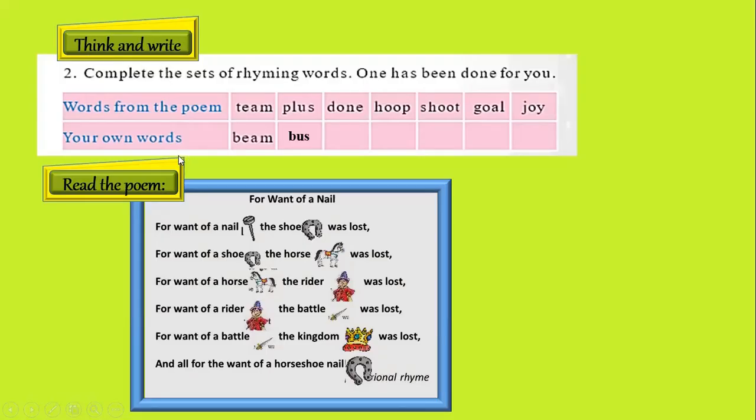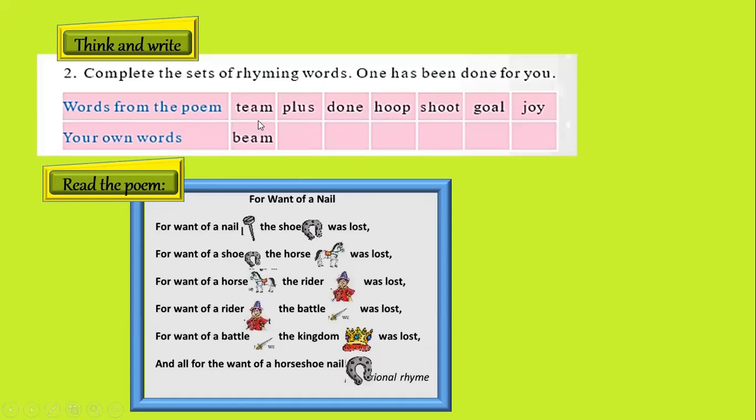The second exercise included in the session, Think and Write, is complete the sets of rhyming words. One has been done for you. Words from the poem, team plus done, hoop, shoot, goal, joy. Children, in the first box, you will find words that are taken from the poem, teamwork. Now for these words, you need to supply or write down your own rhyming words.